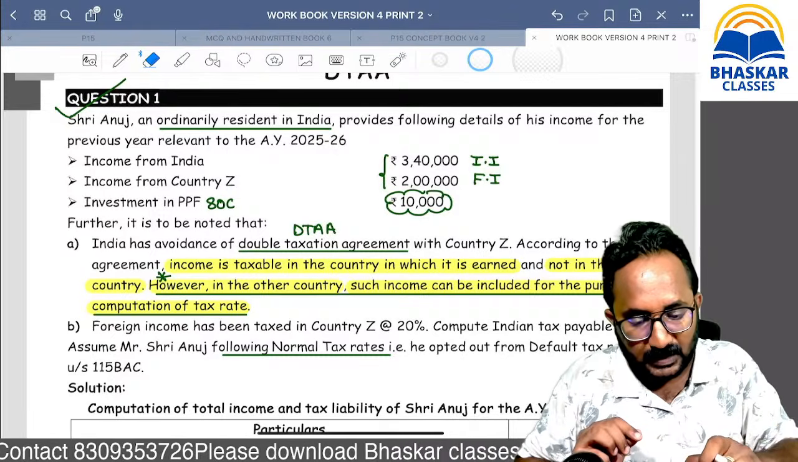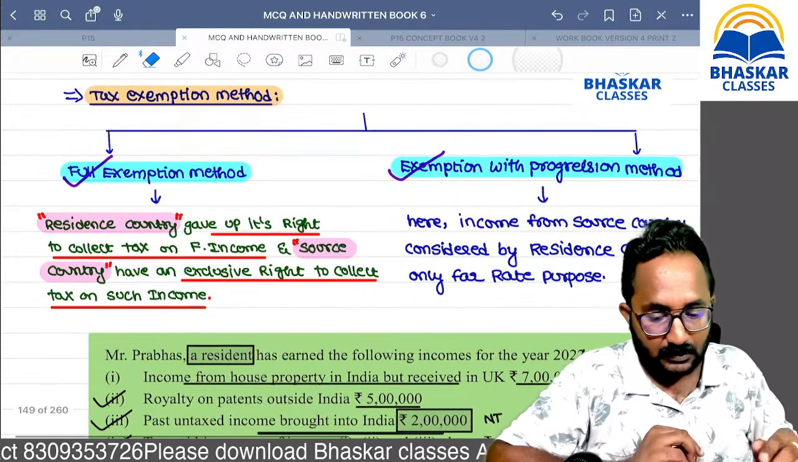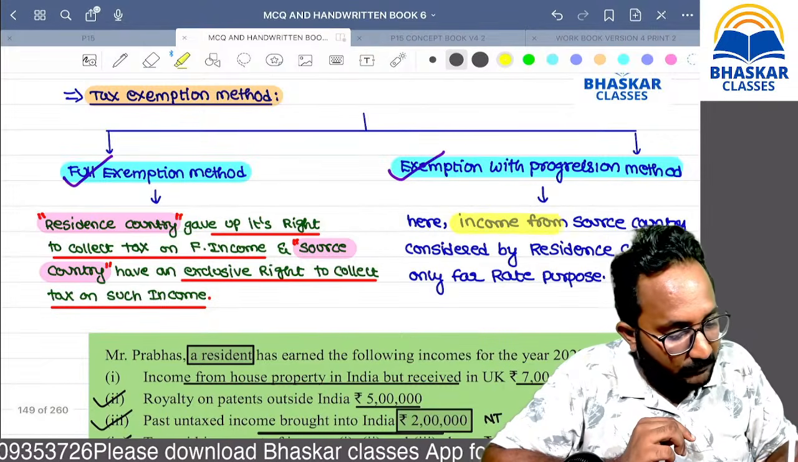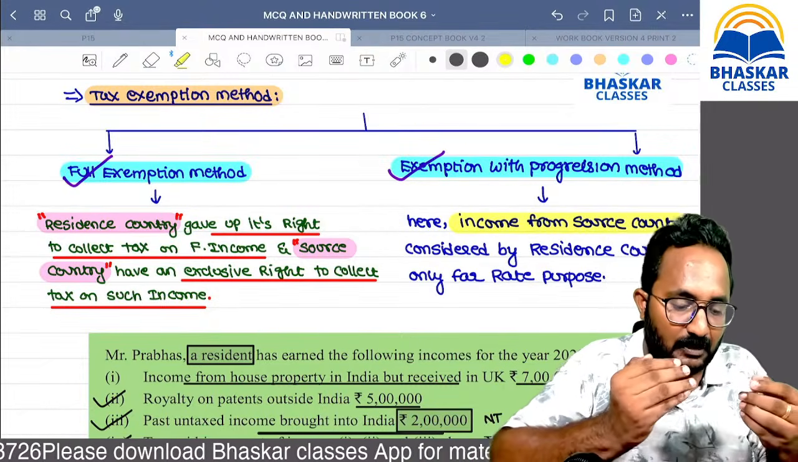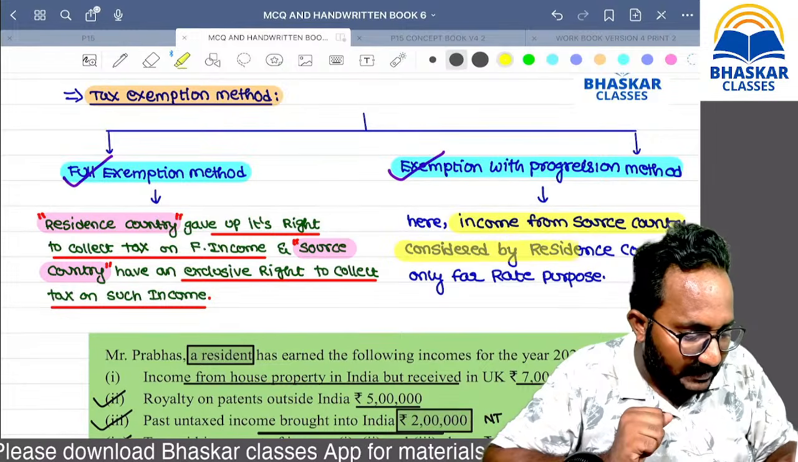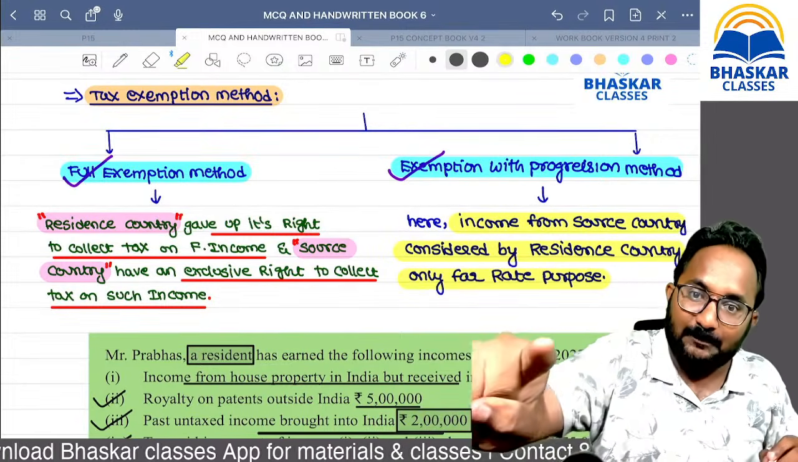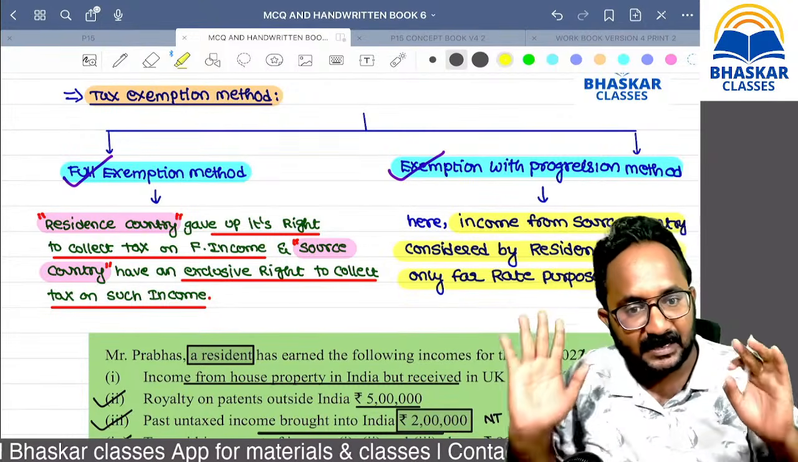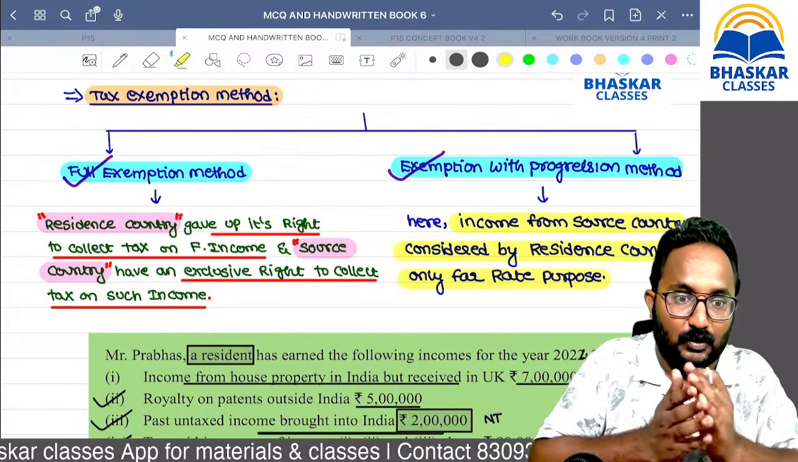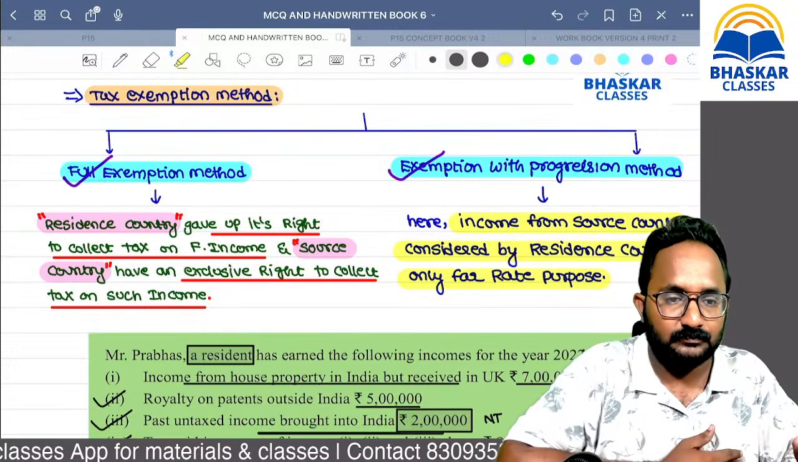Now we can refer to the meaning. Here, income from the source country means foreign country income, considered by the resident country, which means India, only for what purpose? For rate purpose only. Finally, we are providing the relief for rate purpose only. Are you clear?